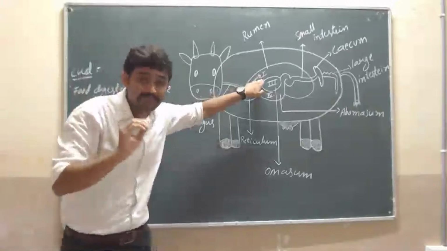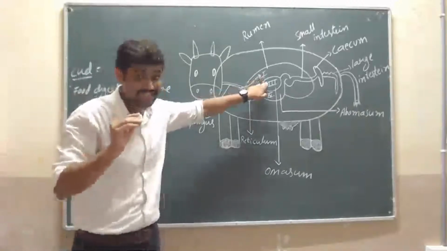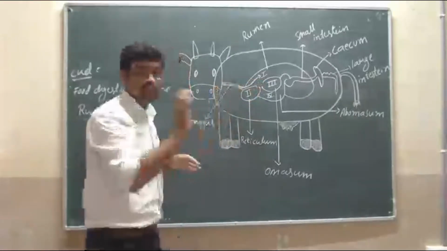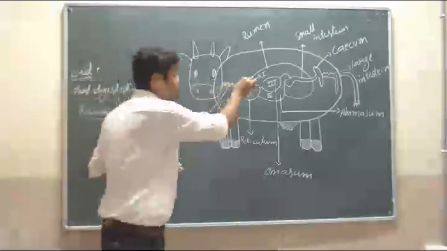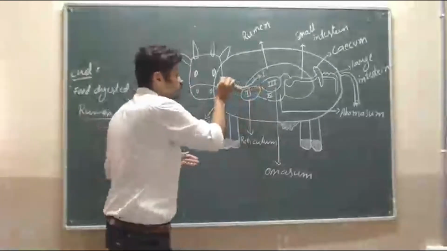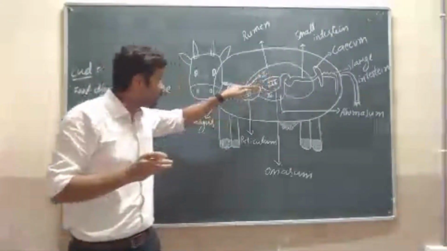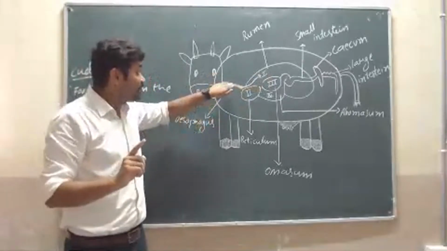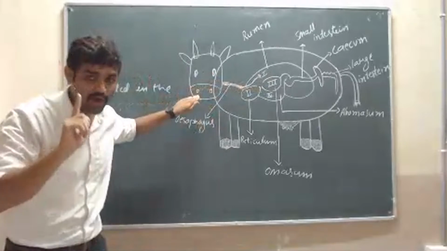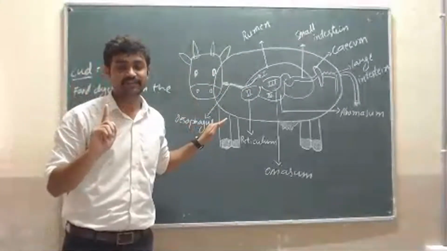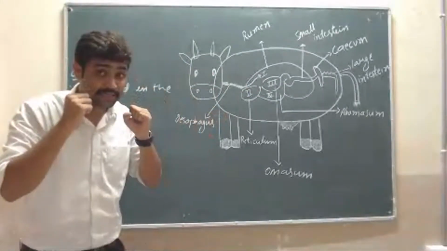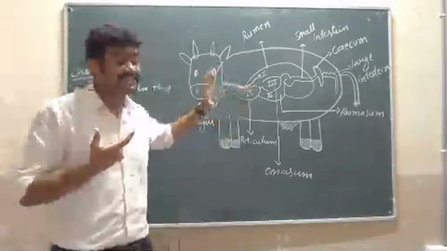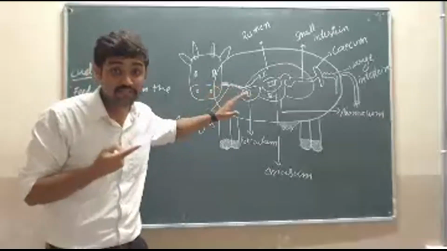Then after some time, after a little digestion, it is brought back to the mouth. Again it is brought back to the mouth, and it is chewed again. I asked one question, why grass-eating animals chew continuously; it is because of this purpose.